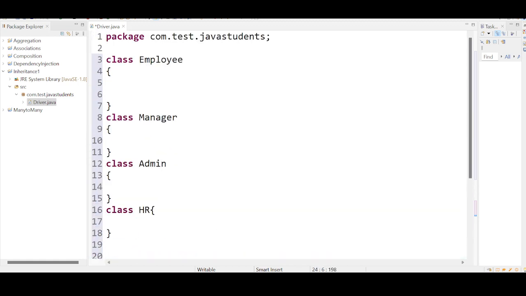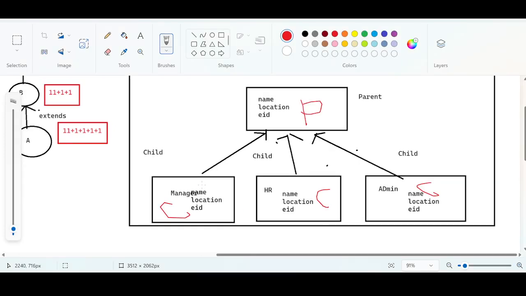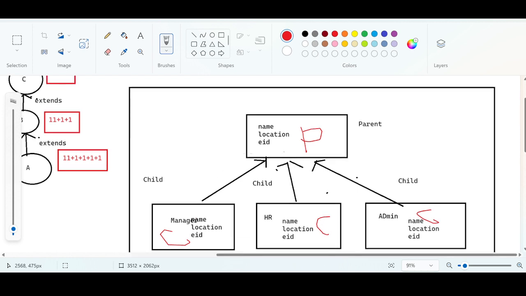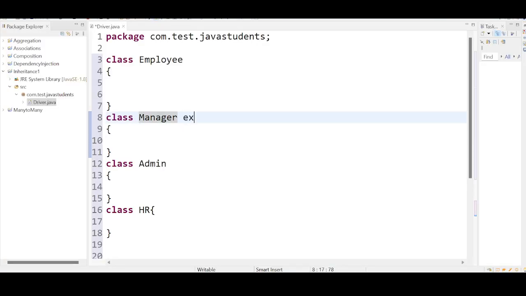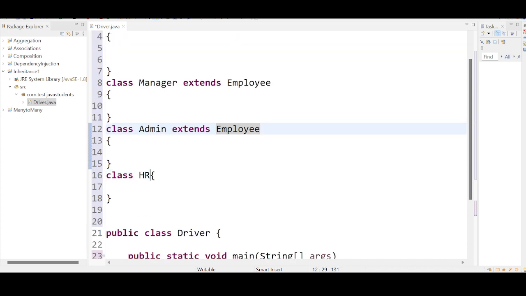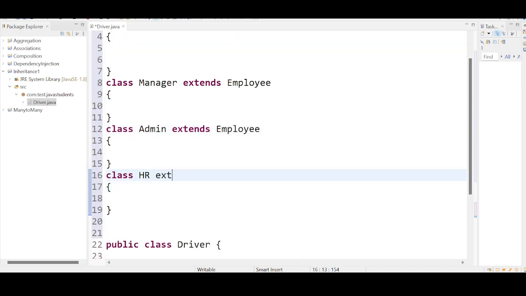No issues. Okay, we will make a relationship. So hierarchical relationship. Go back to the diagram. Each and every subclass is extending the parent class. The program can be written in such a way that it is representing hierarchical inheritance, right? So extend the Manager to Employee, making sense, and extend the Admin to Employee, and extend the HR to Employee.